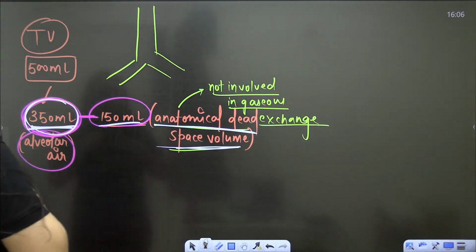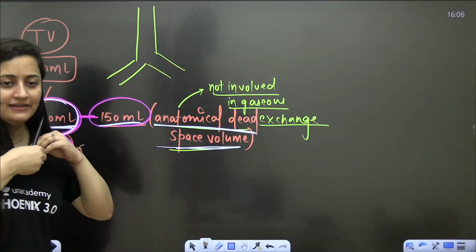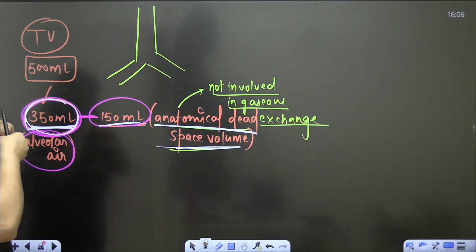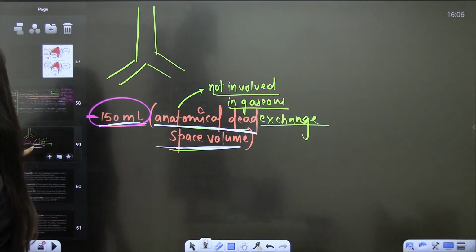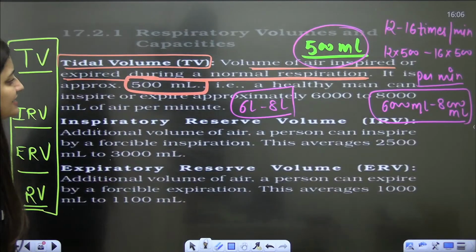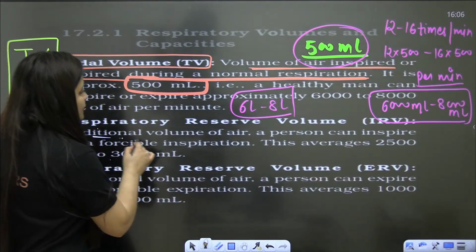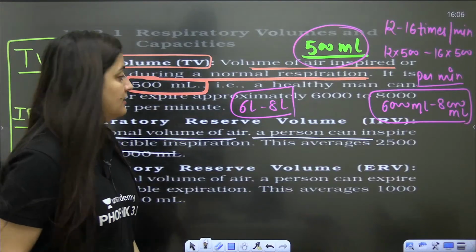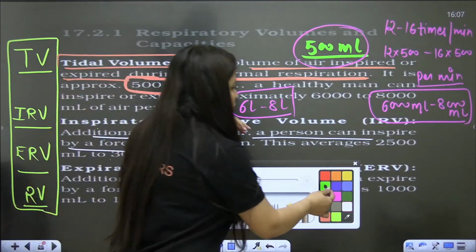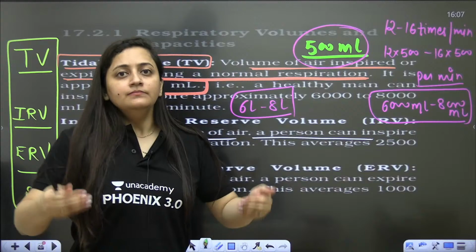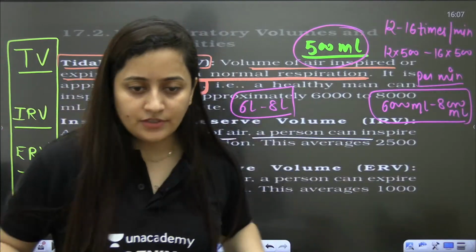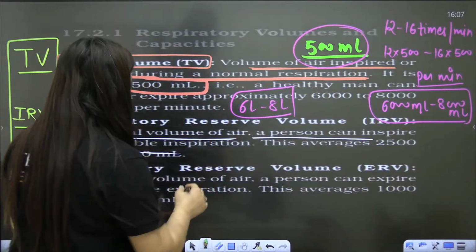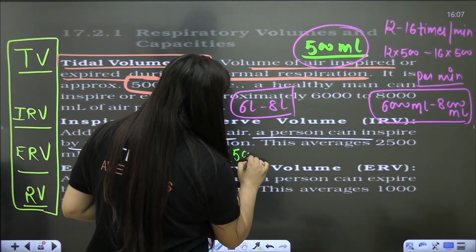Is this tidal volume clear? I believe it is clear to you all. So let's move to the next part, that is inspiratory reserve volume. It is the additional volume of air a person can inspire after a forcible inspiration, meaning you are inhaling forcibly. It will be 2500 to 3000 ml.